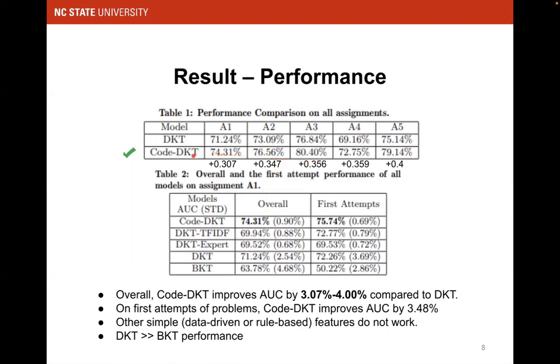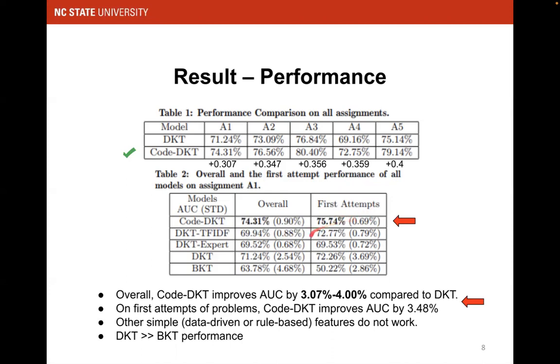So we see that on all 5 assignments, Code-DKT performs better than DKT, at least by 3.07 on the AUC scores. And we can also see that Code-DKT performs even better on the first attempts, when students change to another problem.